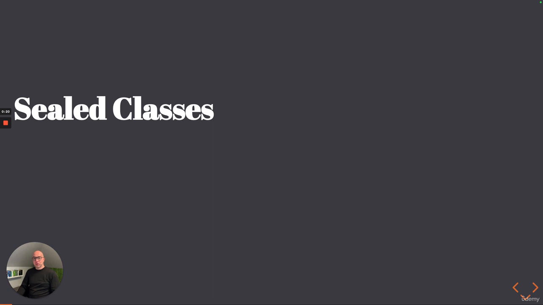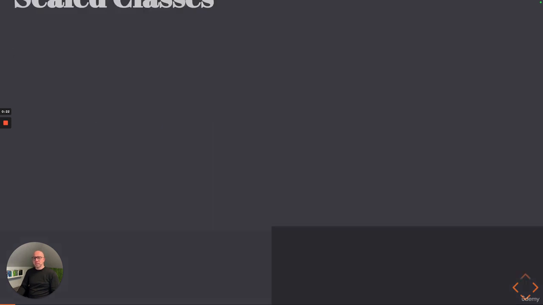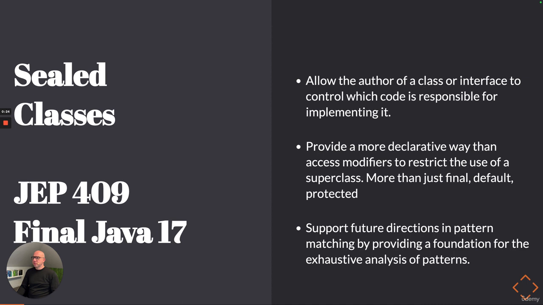In this section, we're going to talk about sealed classes. Sealed classes were introduced in JEP 409 and have been finalized in Java 17. They allow an author of a class or interface to have more control over who implements or extends that class. Today we only have a final, default, or protected mechanism, and that's just not enough flexibility.